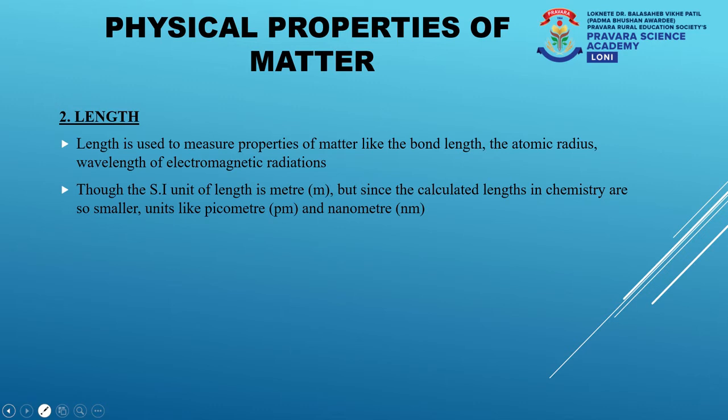Both these units are used to represent the length related to the study of properties of matter in chemistry. 1 nanometer equals 10 raised to minus 9 meters, whereas 1 picometer equals 10 raised to minus 12 meters. We have already seen these multiples and prefixes in the previous slide.